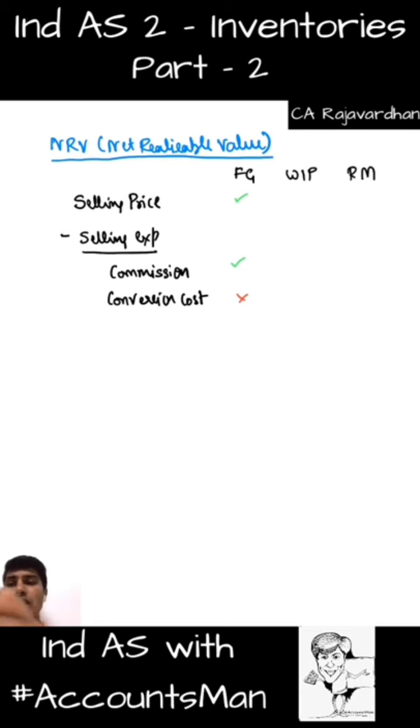Now we'll discuss with regard to work in progress. With respect to work in progress, upfront there is no selling price. Why? Work in progress means semi-finished goods. Now I have some cloth which is cut into pieces. It is not stitched into a shirt. Will you buy it? Definitely no. If I ask you to buy it, you will tell, I will buy it provided you stitch it for me. So what will I do? I would have to incur conversion cost. When I incur conversion cost, that work in progress will get shifted to finished goods, and it right now has selling price also, and I have to pay some commission also.